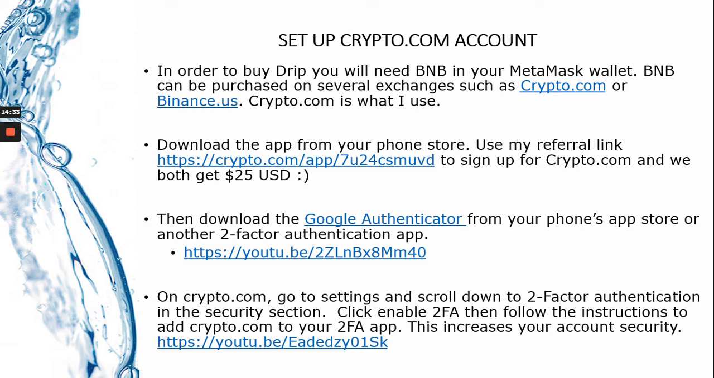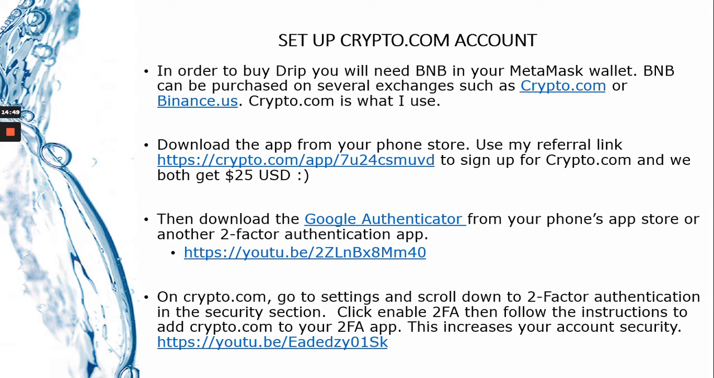I would suggest you get a Google Authenticator. It's not required, but this is an added security measure. You can download that from your phone's app store, or you can use another two-factor authentication app. There's a video there to show you how to do that as well.